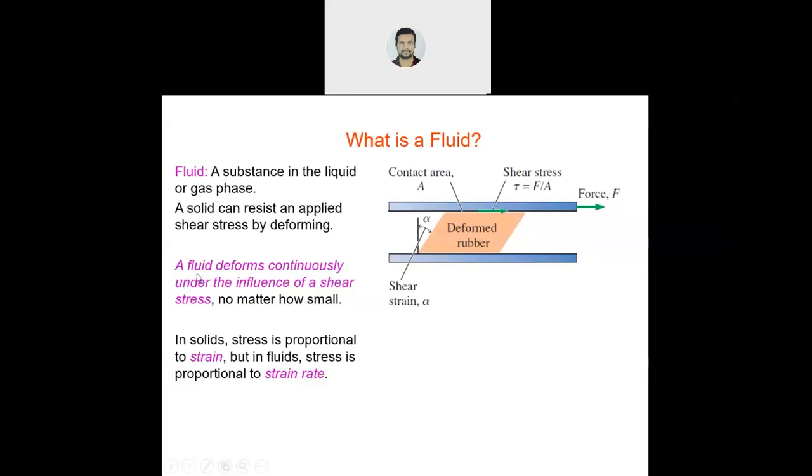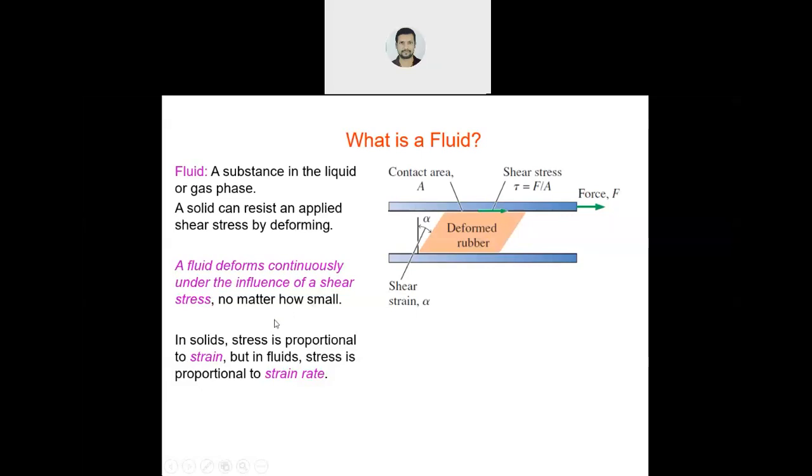But what about fluid? When you apply shear stress on a fluid, it will continue deforming. It will not stop. It continues deforming, so it starts to flow. Continuing the deformation means it starts the flow.